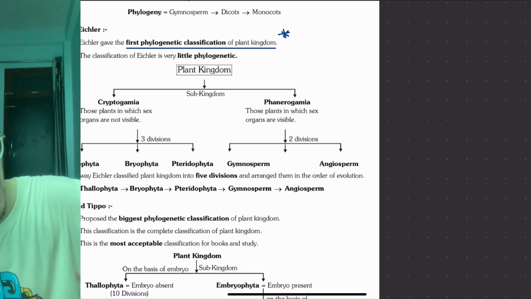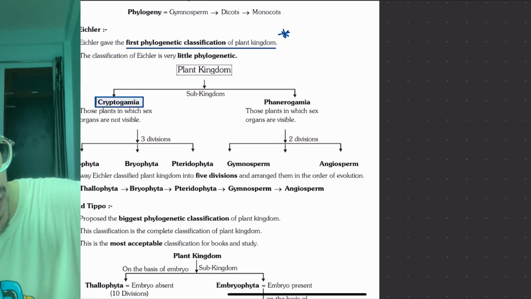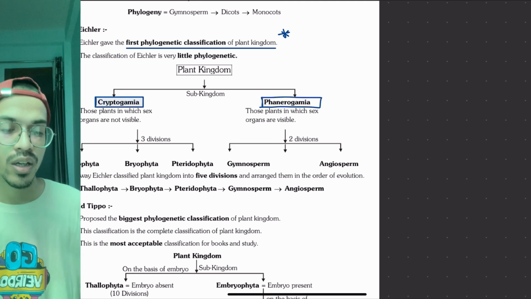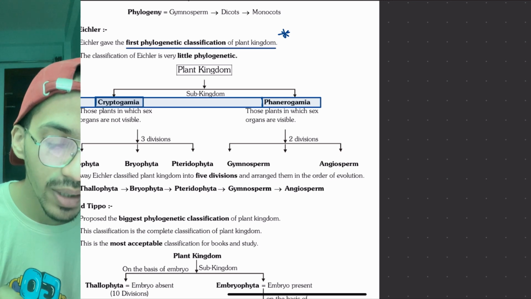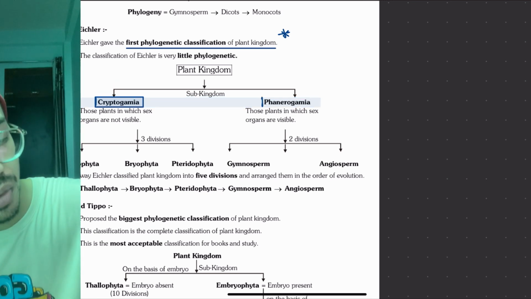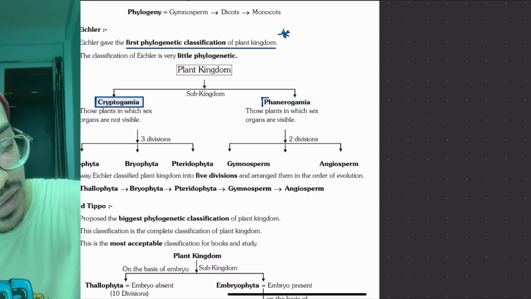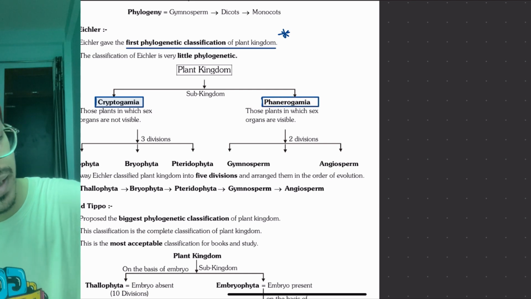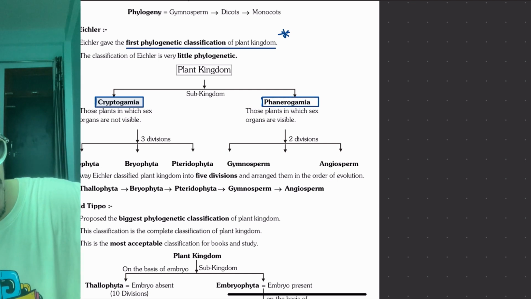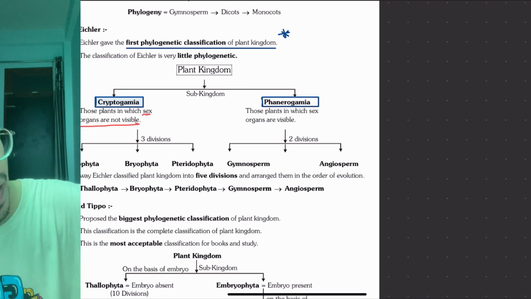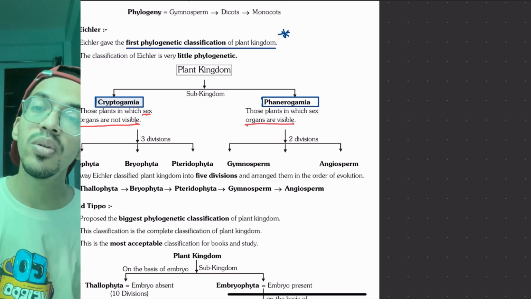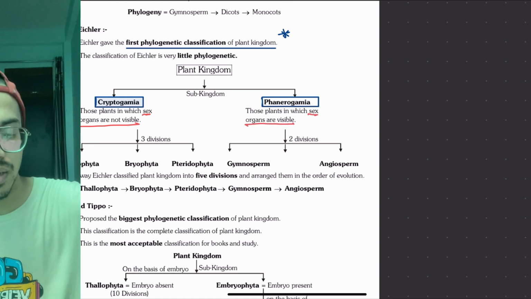We have one category called cryptogamia, another called phanerogamia. These two categories are based on whether sex organs are visible or not. Crypto means hidden, so in them the sex organs will be hidden.